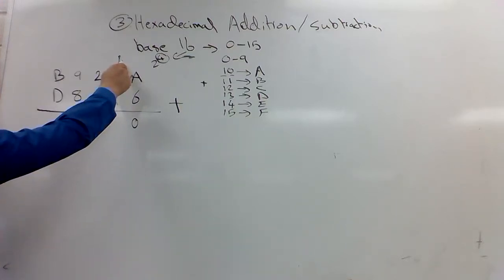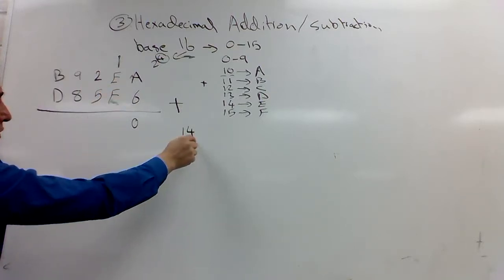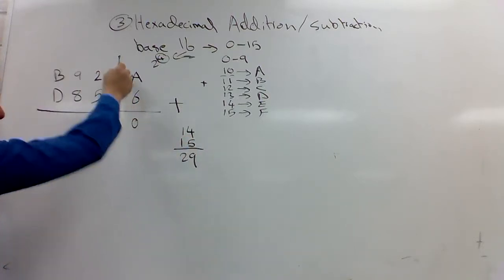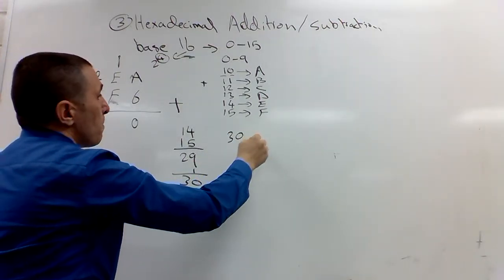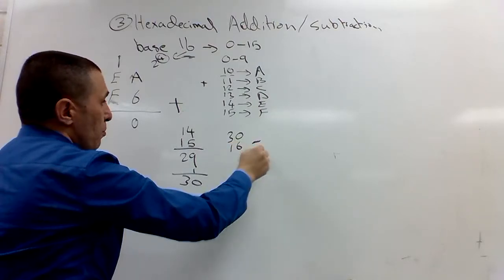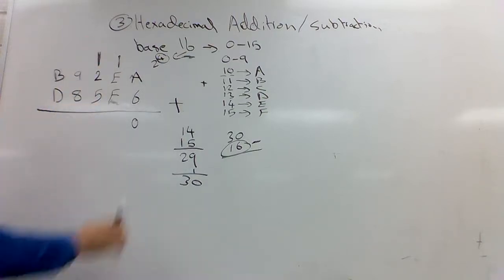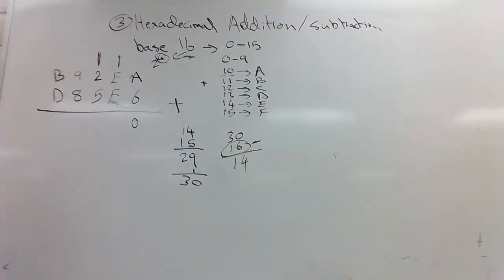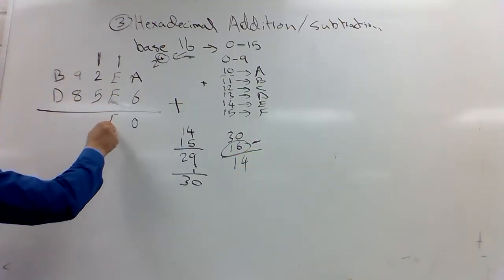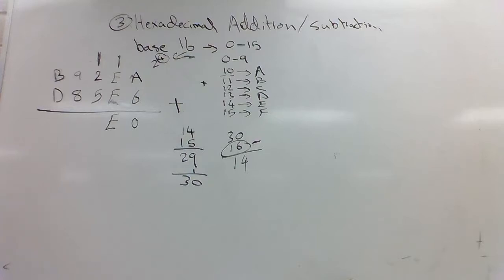Now let's see what I've got. E is what? 14 plus what? F is 15. So that's 29 plus 1. That's 30. I don't have a 30. So what do I do? If I have addition, I subtract 16. This minus 16 is going to be the carry. Minus 16, I'm left with what? 14, which is E, and here's the 16, which is a carry or overflow.